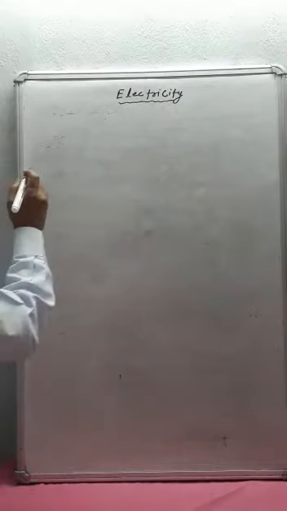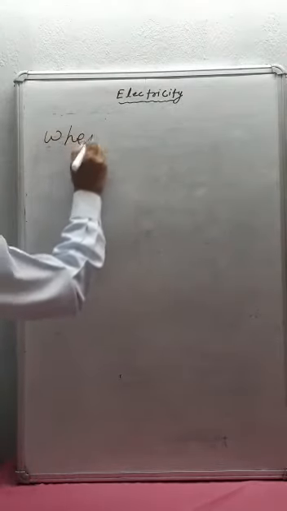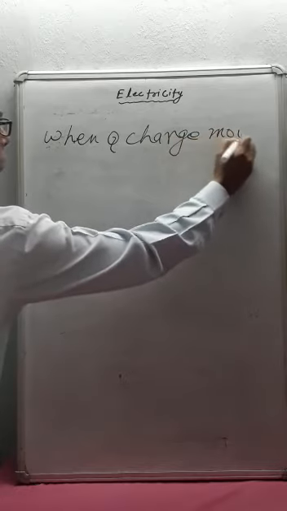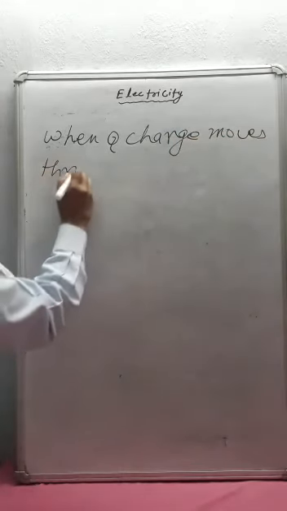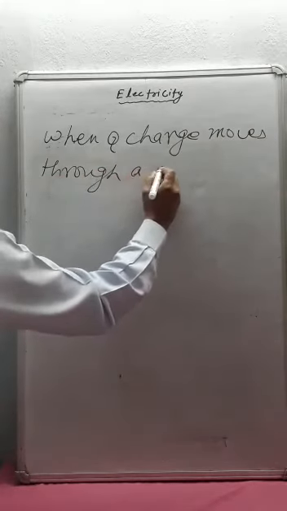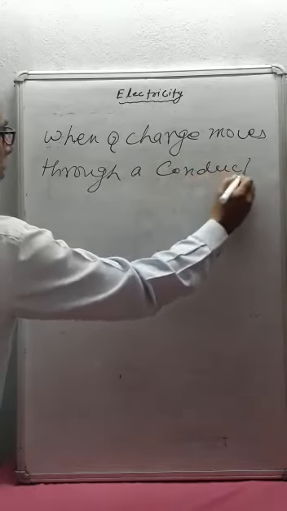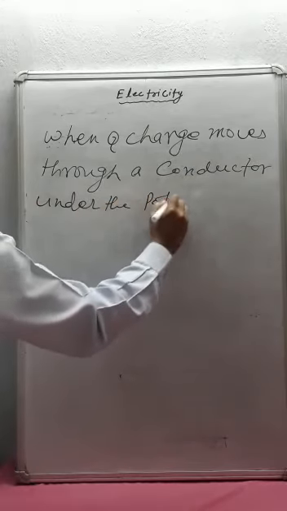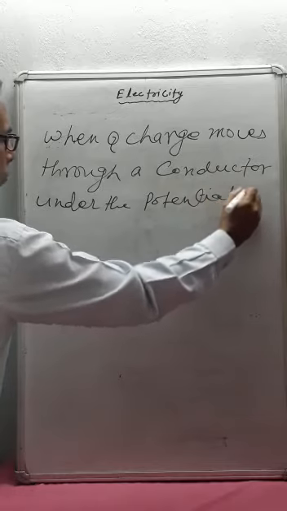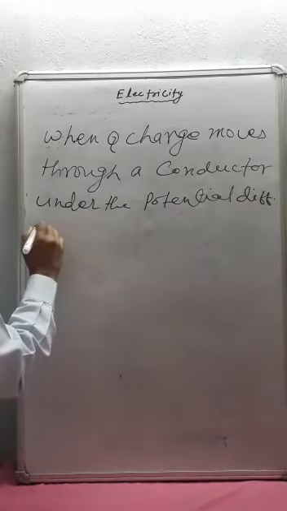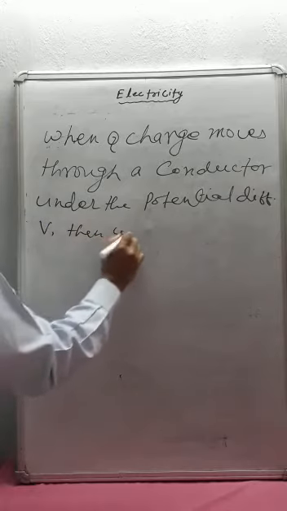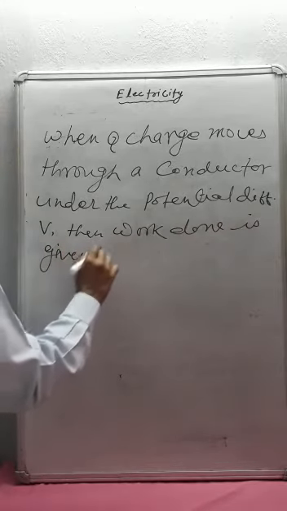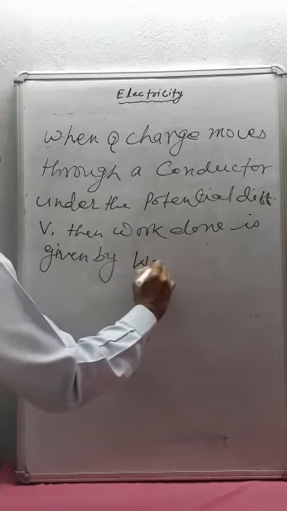Now when Q charge moves through a conductor under the potential difference V, then work done is given by W is equal to VQ.